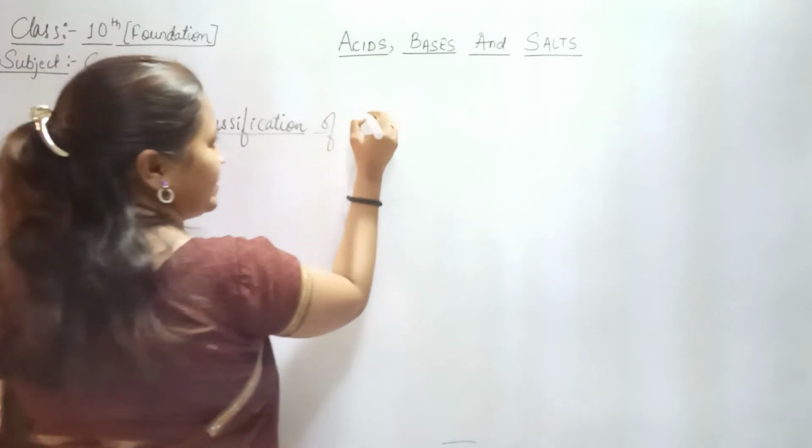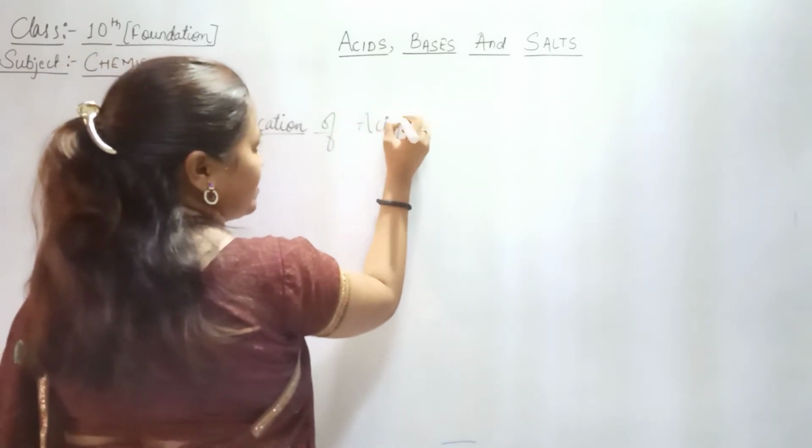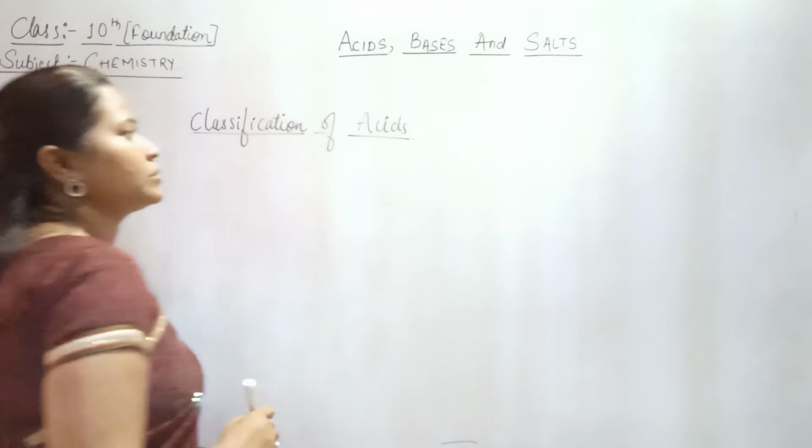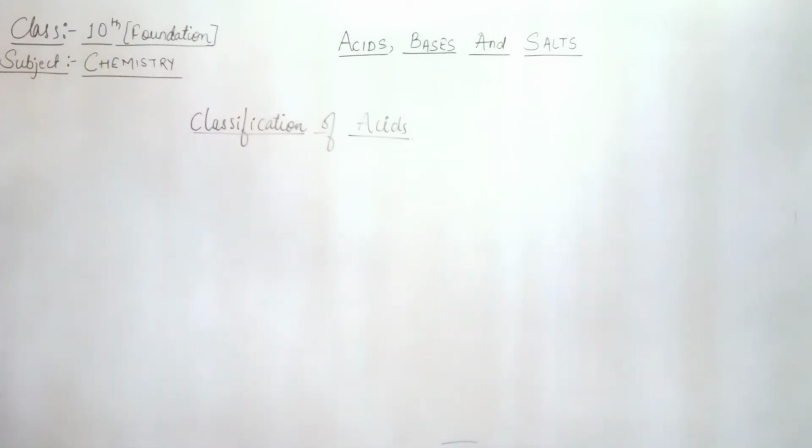of acids. So we are doing this topic, that is classification of acids. In this, as I said, one is remaining. So let's see what is remaining.